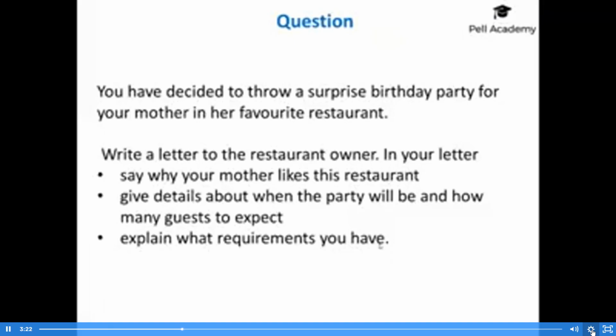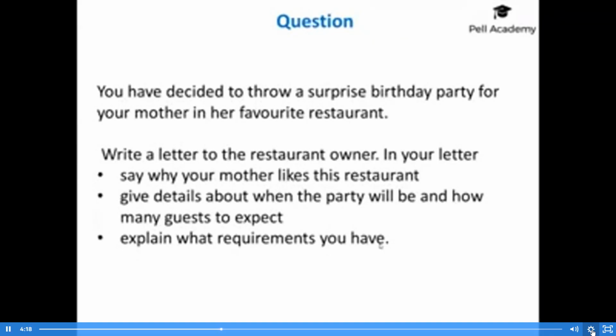Explain what requirements you have. So the requirements you have, it doesn't have to be anything out of this world. It could be something simple, or it could be something relevant to your guests. So it might be something like, we have a lot of young children, so we're going to need baby seats, or it could be something like you want a birthday cake, or you want party hats, or you want a banner. It could be like you have some disabled guests, so you need to have some arrangements for them. It could be that you have people who have some kind of dietary needs, so you might have some vegetarians, so you need to have a special menu for those people, or whatever. It doesn't matter. But basically, you're just going to have to explain what you need.